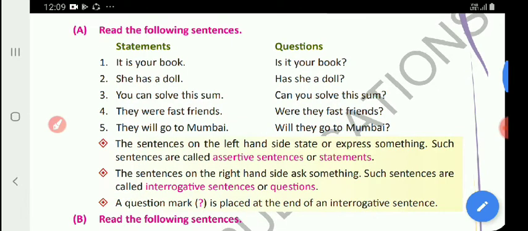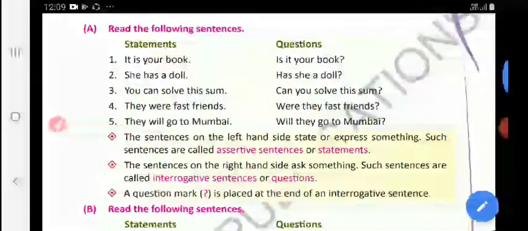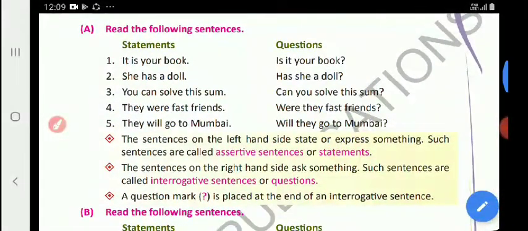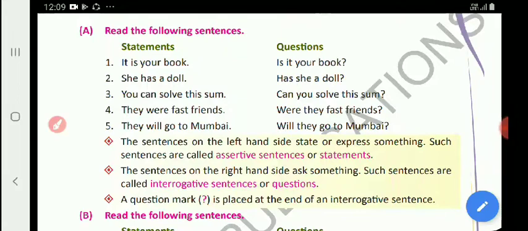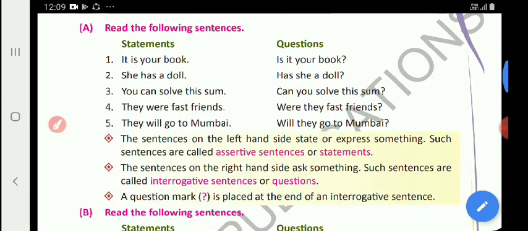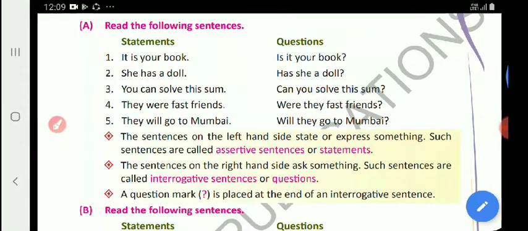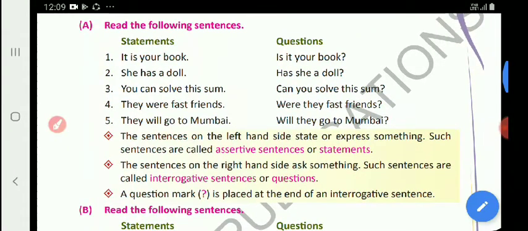If you come to this side, you can see the sentences on the left hand side state or express something. Such sentences are called assertive sentences or statements. On the left hand side, 5 statements are given that tell us something or express something. They do not ask anything of us.